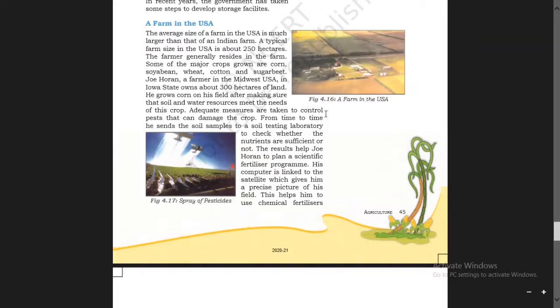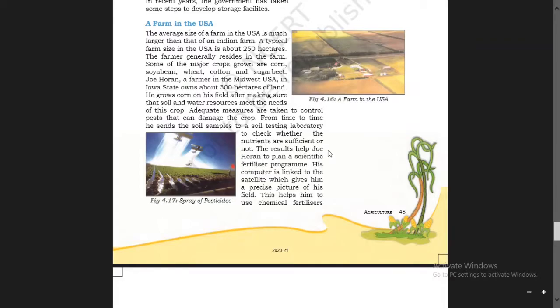From time to time, he sends the soil samples to a soil testing laboratory to check whether the nutrients are sufficient or not for growing crops, whether the soil is appropriate or not. To know that, he used to send soil for testing in the laboratory.